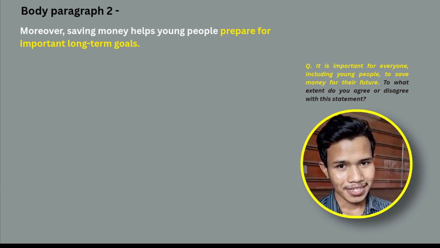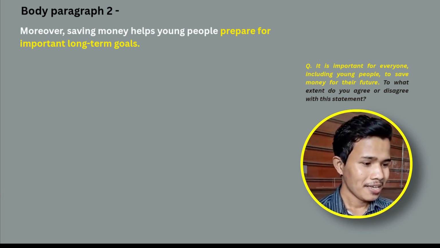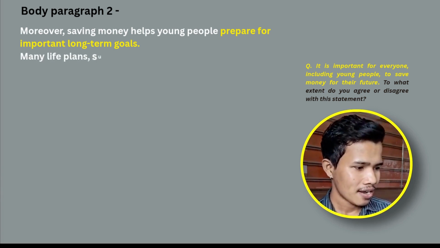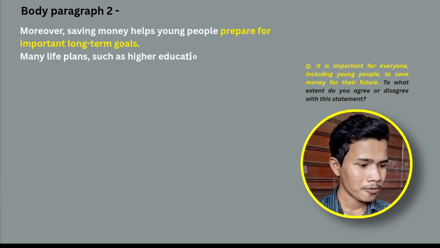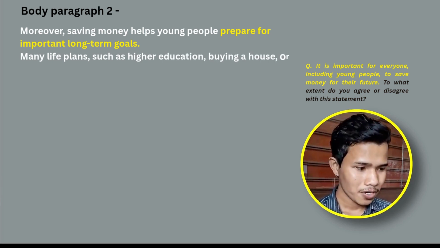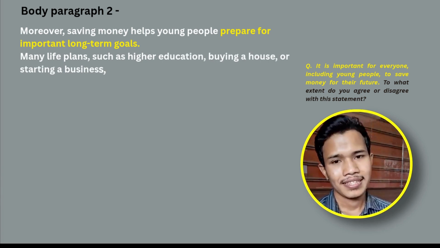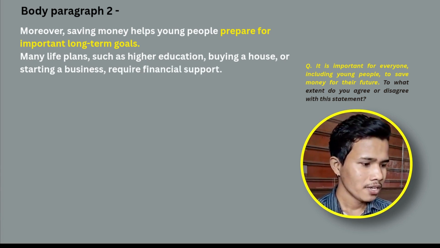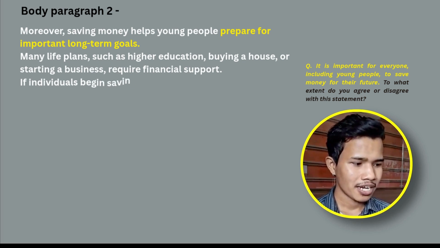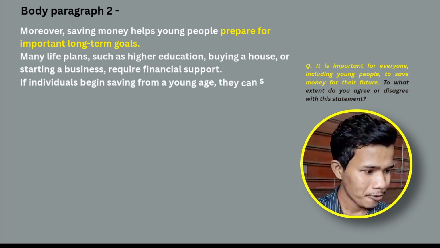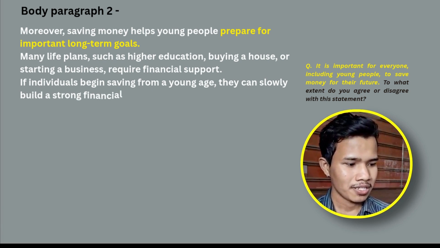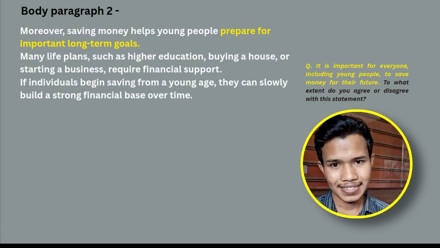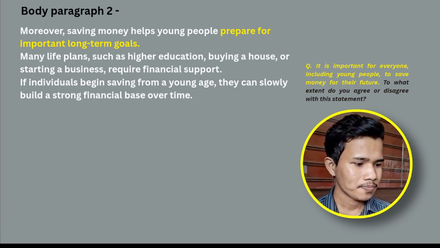Now, how do we explain it? Many life plans, such as higher education, buying a house, or starting a business, require financial support. That's our first sentence that explains the main idea. If individuals begin saving from a young age, they can slowly build a strong financial base over time. That's the second sentence that explains the main point.